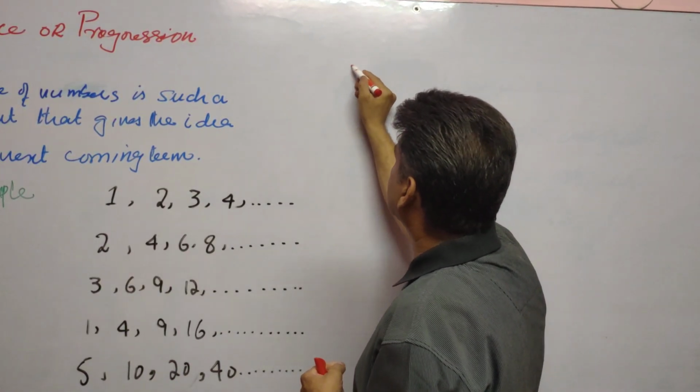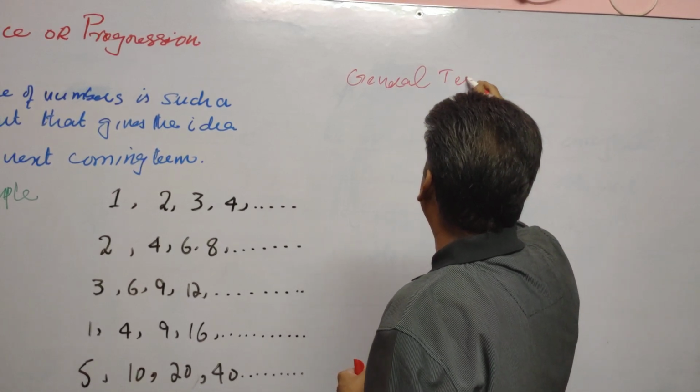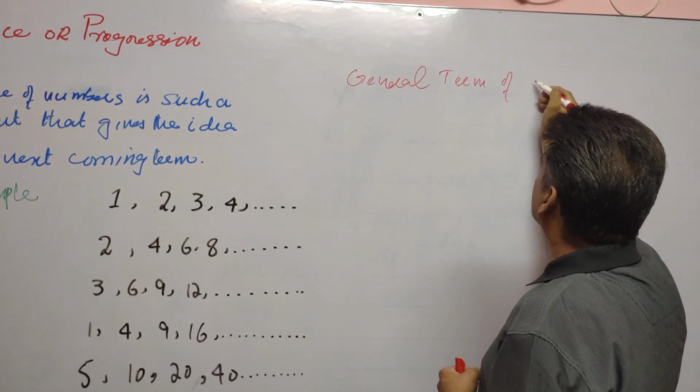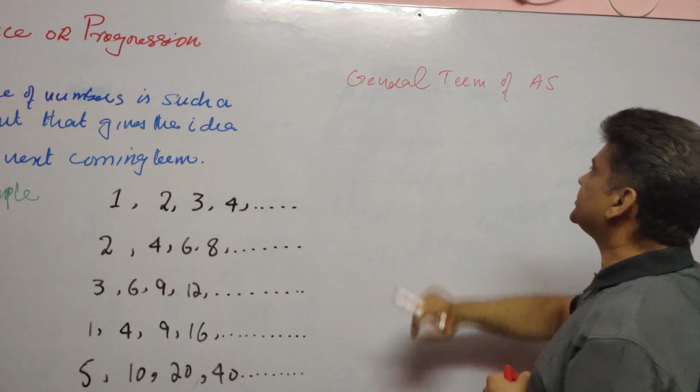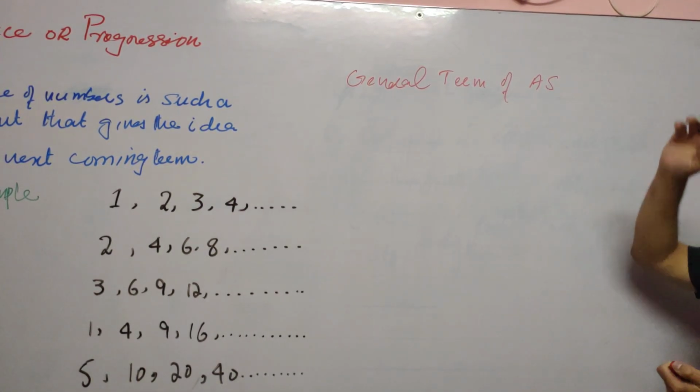We have to find the general term of an arithmetic sequence or progression.